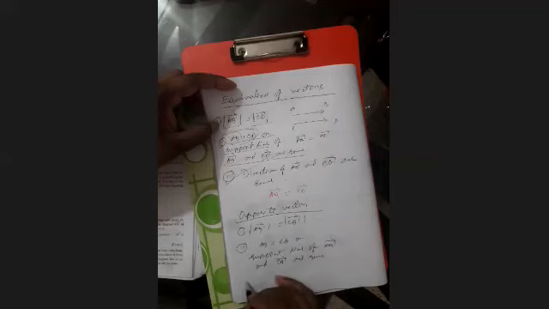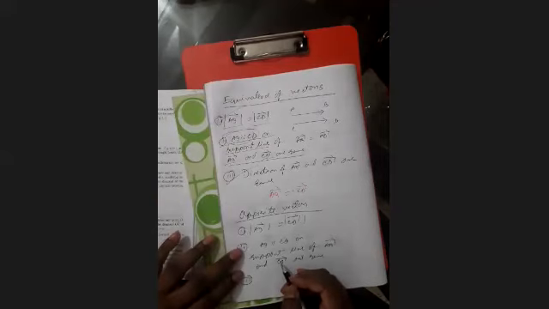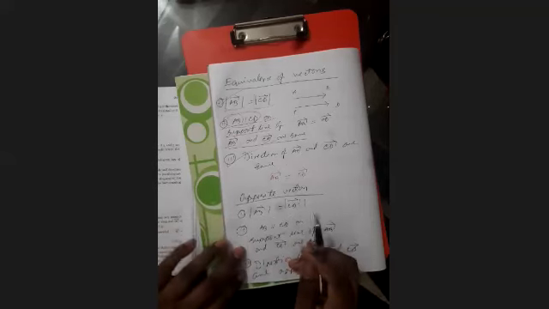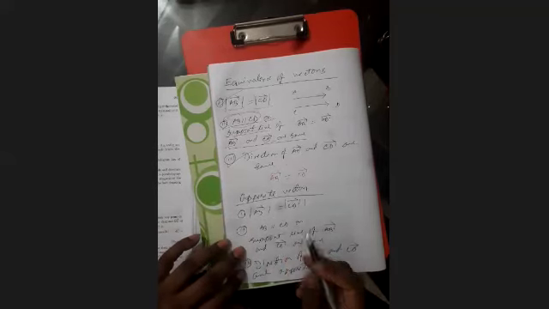And third condition is the direction is not same. Third condition is the direction of AB and CD are opposite. Direction of AB and CD are opposite. So by verifying these 3 conditions, the 2 vectors are not same. The 2 vectors are opposite. Only the 1 condition is not same.